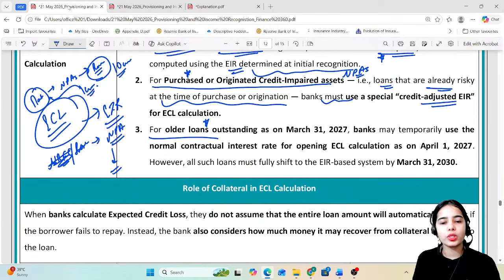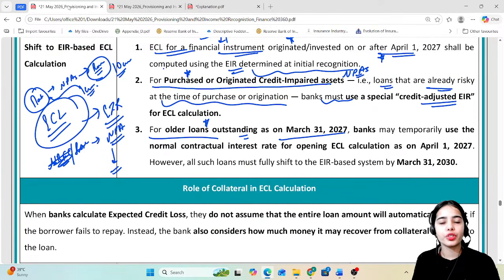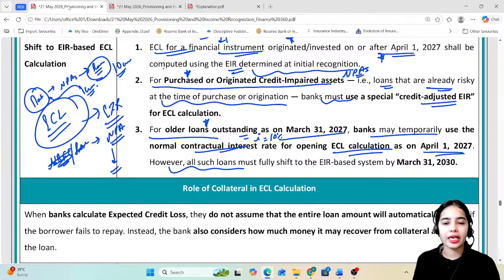For older loans that are outstanding as on March 31st, 2027, banks may temporarily use the normal contractual interest rate, let's say 10%, for opening the ECL calculation as on 1st April 2027. But all such loans that are still outstanding must fully be shifted to the EIR based system by March 31st, 2030.